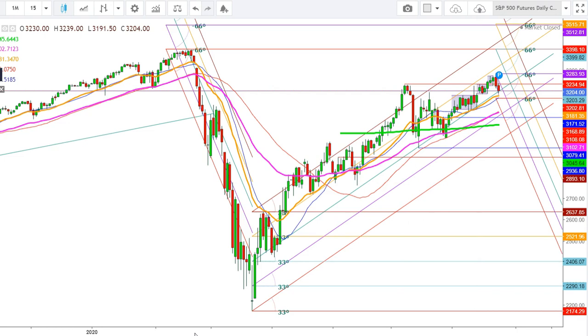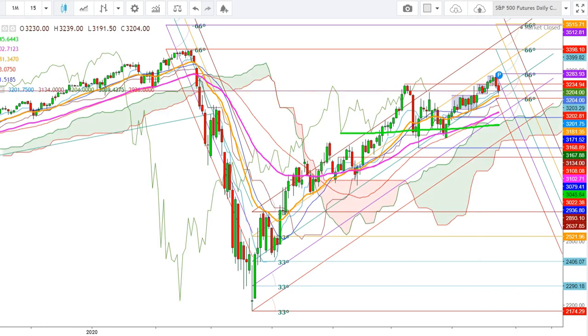Now let us check the current position of Ichimoku cloud in a daily time frame. Here you can see that currently the S&P 500 futures may find their final support at the upper end of Ichimoku cloud, which is currently at the levels of 3065. Here I find that a steep downward move may find its immediate support first at the levels of 3065, but if the S&P 500 futures take a sustainable move below the 200 days moving average, we will see the S&P 500 futures test the lows of 2973 during the upcoming week.